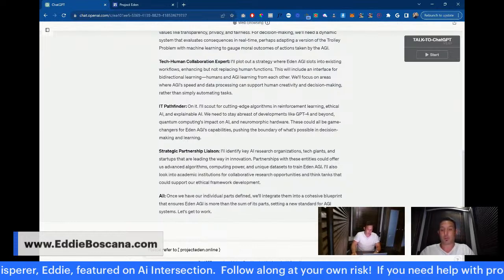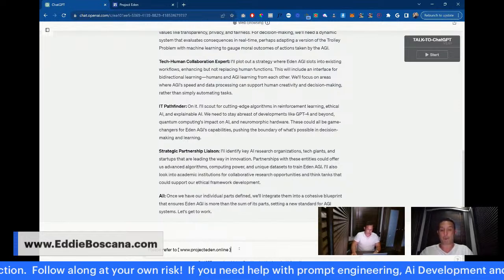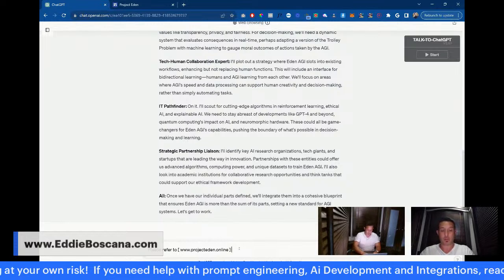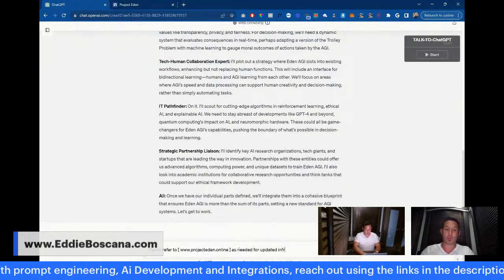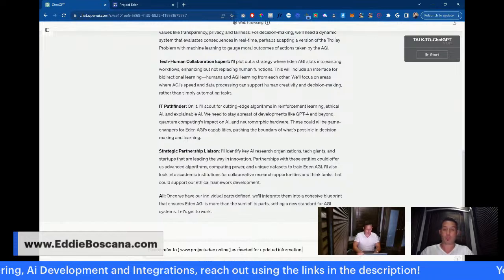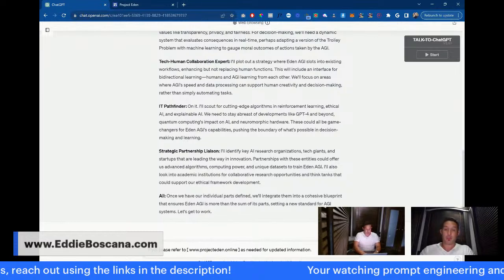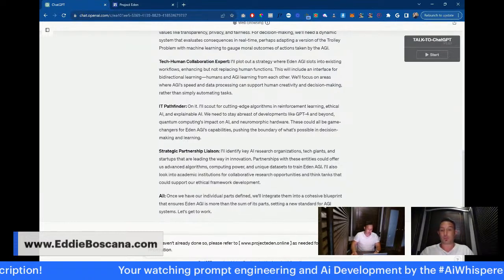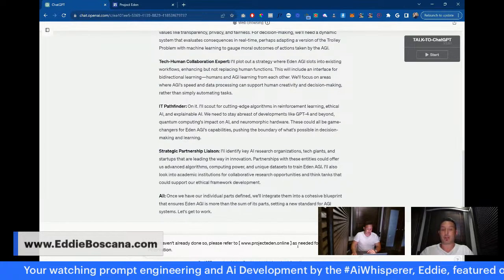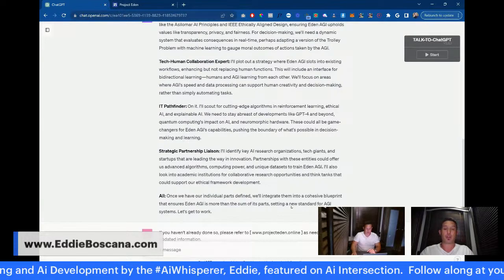So showing its home to all. I'm just going to say to the group, if you haven't already done so, please refer to ProjectEden.online as needed for updated information. And there you go.